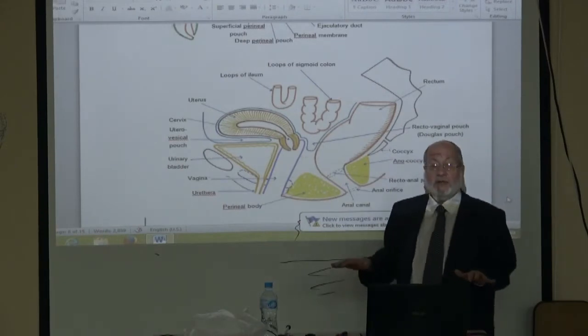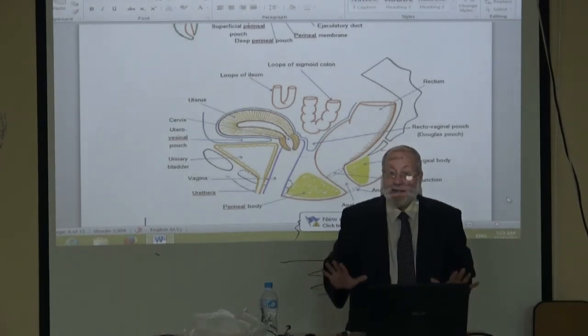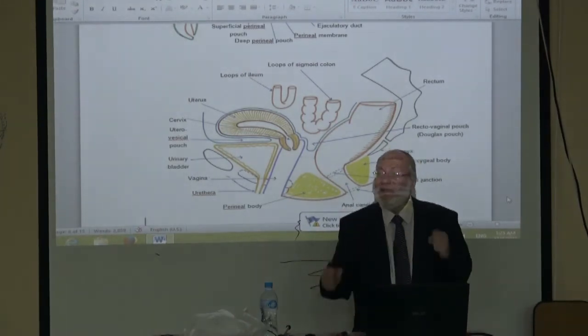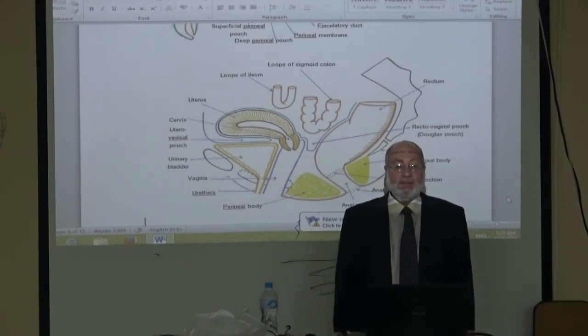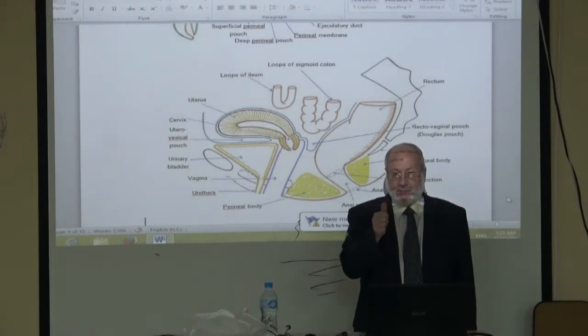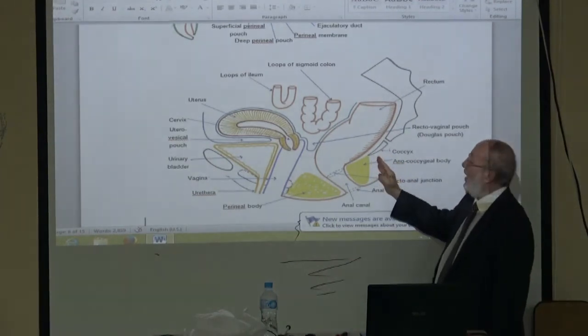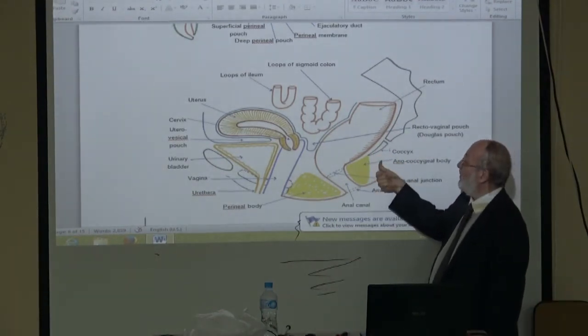You are sitting on the toilet and the feces are at rest. Put one finger, the thumb, at the tip of the coccyx, and push anterior.